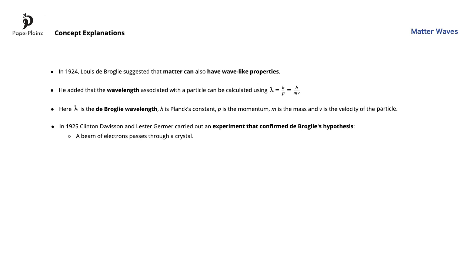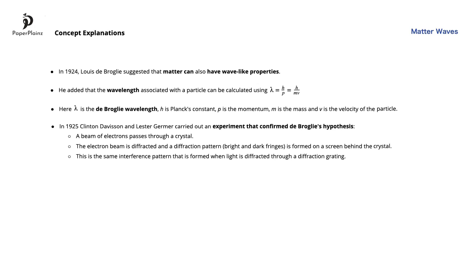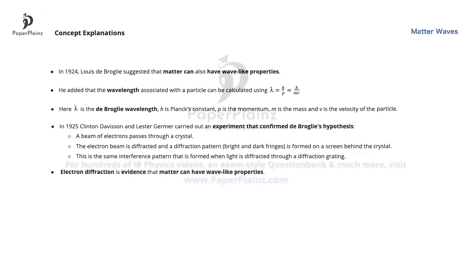The electron beam is diffracted by the crystal through larger angles, and a diffraction pattern, so a series of bright and dark fringes, is formed on the screen behind the crystal. This is exactly the same type of interference pattern that is formed when light is diffracted through a diffraction grating. Since diffraction is a property of waves, electron diffraction is evidence that matter can have wave-like properties.